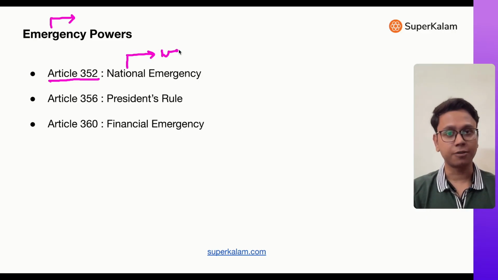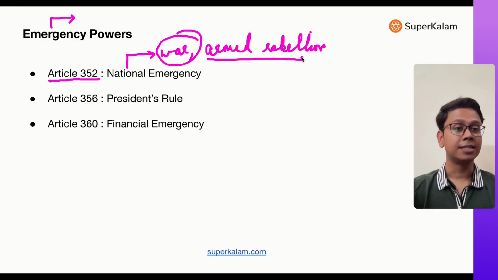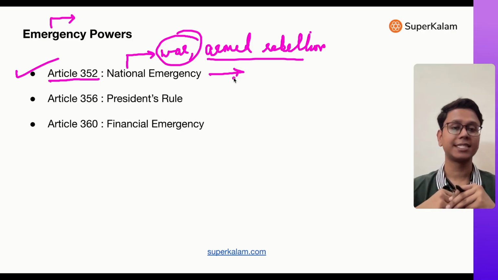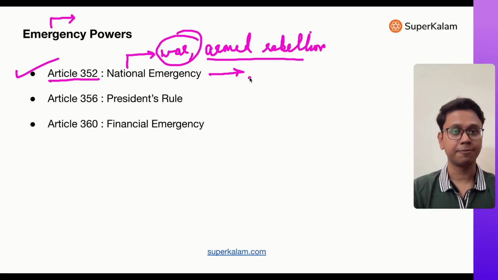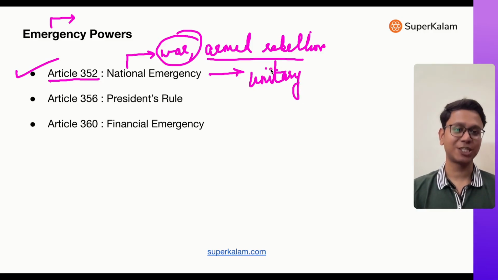For example, in case of war or any kind of armed rebellion in the country, this national emergency can be enforced. It was enforced in the war of 1971 because there was war. It was also enforced by Indira Gandhi ji in 1975 on the pretext of internal disturbances. So this is national emergency. Under this, state governments take direction from the center. Our federal polity becomes unitary. The duration of Lok Sabha can be extended. Elections can be avoided because it's an emergency situation.